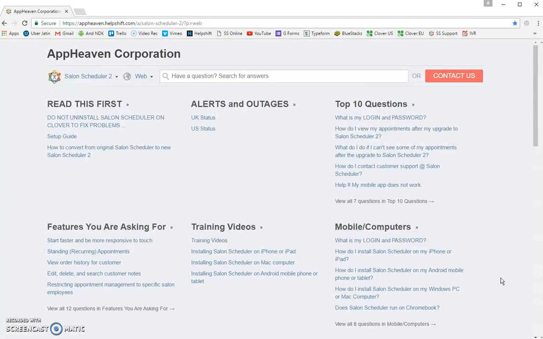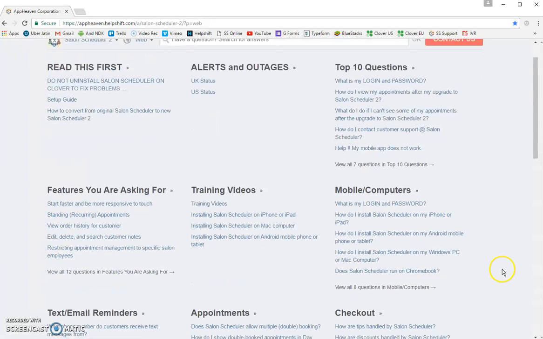To begin, open your internet browser and go to appheaven.helpshift.com to view the FAQ page. Here you'll find a list of frequently asked questions and their solutions. Today we'll be looking at the mobile/computers category and clicking on the question, how do I install Salon Scheduler on my Windows PC or Mac computer?